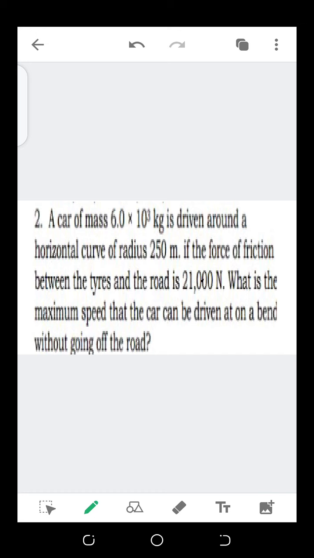Now the second example: a car of mass 6.0 times 10 raised to 3 kg is driven around a horizontal curve of radius 250 meters. If the force of friction between the tires and the road is 21,000 Newton, what is the maximum speed that the car can be driven at on a pavement without going off the road? Now let me give you 10 seconds. You can attempt it before I attempt, so that we can see if the answers are the same. So 10 seconds starts.